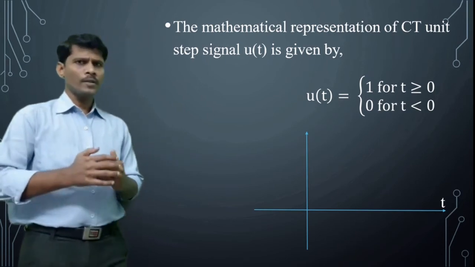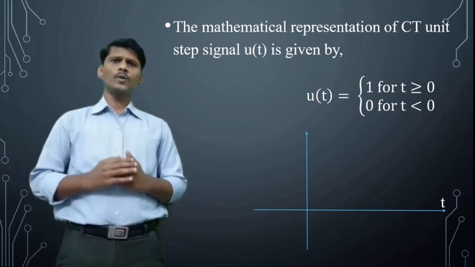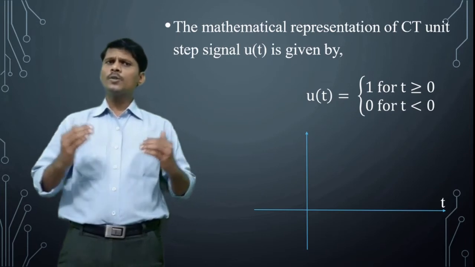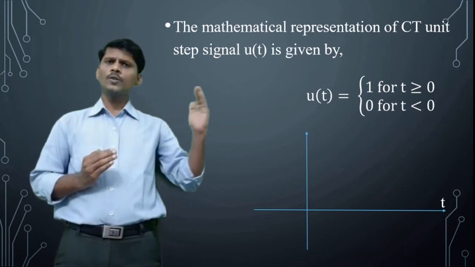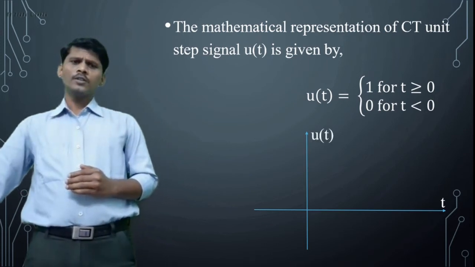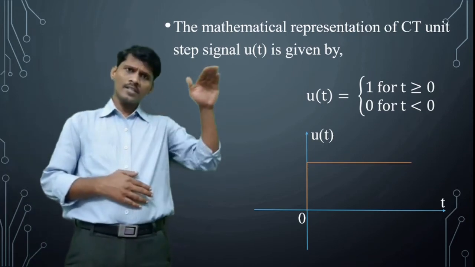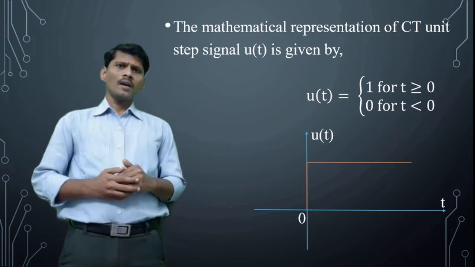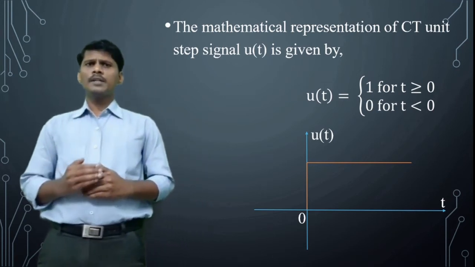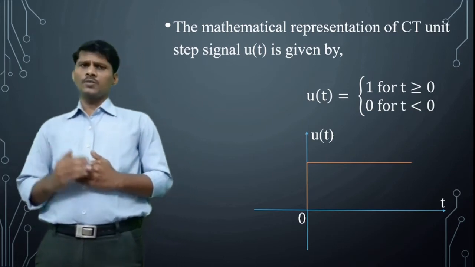According to the definition of the unit step signal, u of t is equal to 1 for t greater than or equal to 0. That means t is equal to 0 to infinity, and the magnitude value is 1. It is a step value. And t less than 0 means negative values of time t, that is minus 1 to minus infinity.